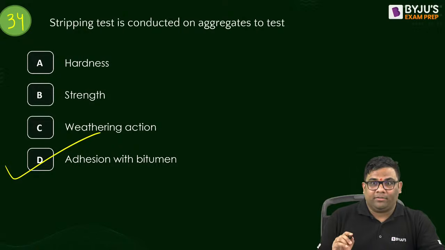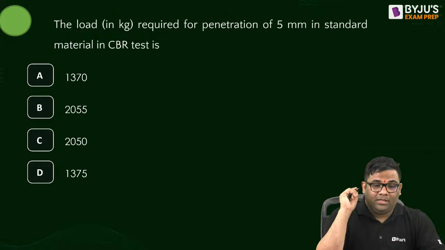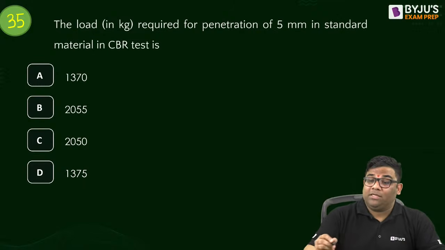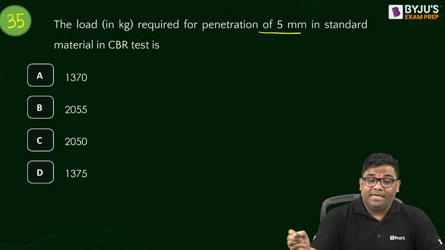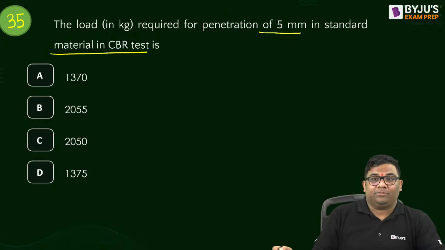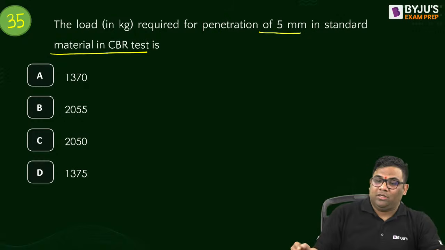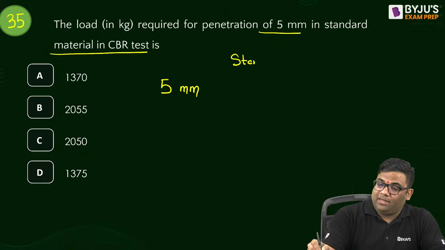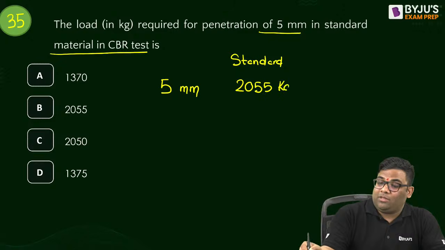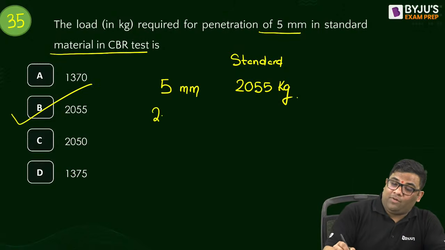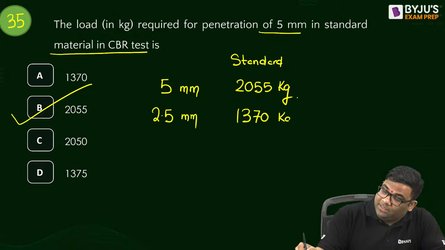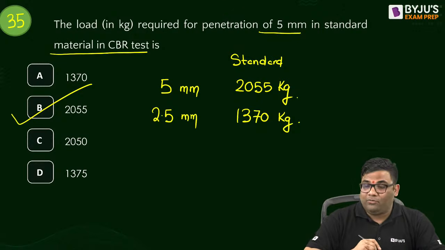Okay, addition with bitumen. Okay, stripping test. Okay, 35. Very good, very straightforward question. The load required for penetration of 5 mm in standard material of CBR test. How much? For 5 mm penetration, the load required for standard material is 2055. So remember these values, okay? 2055. And for 2.5 mm, it is 1370. Okay, very good.